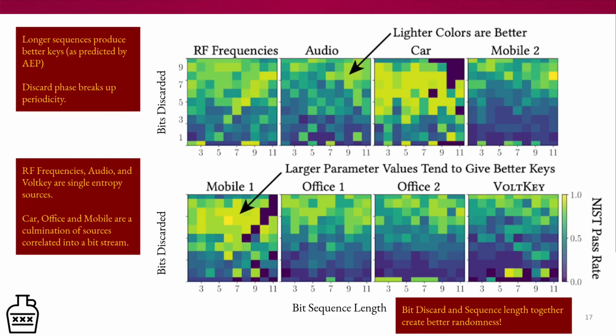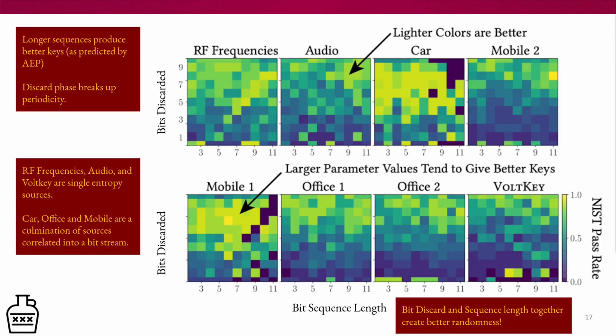RF frequency, audio, and Volkey are based on a single source of entropy, whereas car, mobile, and office are based on multiple sources in different locations at different times. So Moonshine is able to take all of them and show some increase in randomness from their beginning portions. Both of those findings are very important.